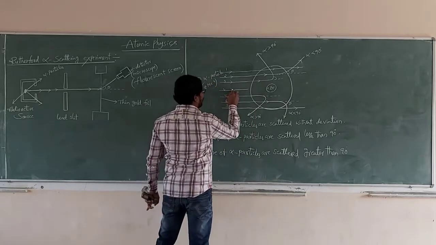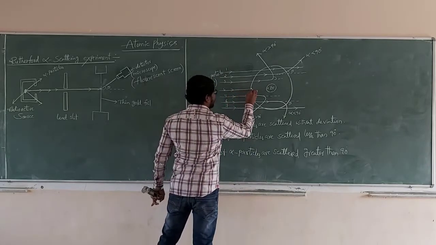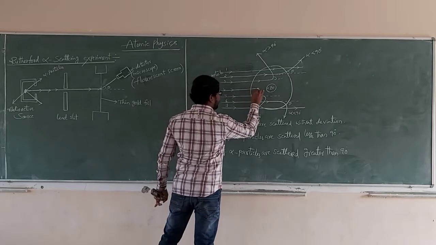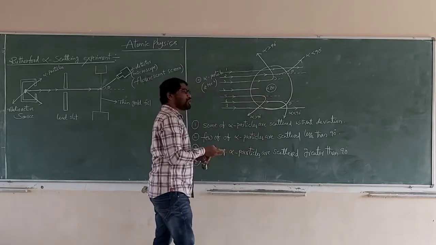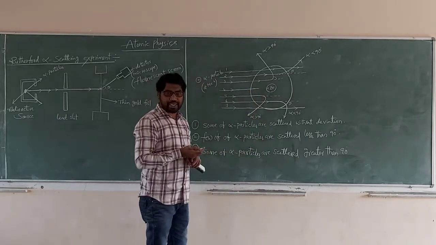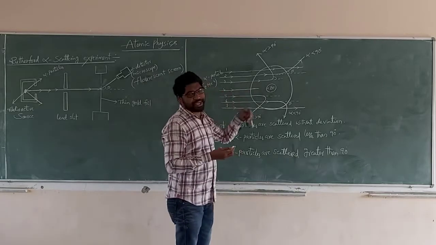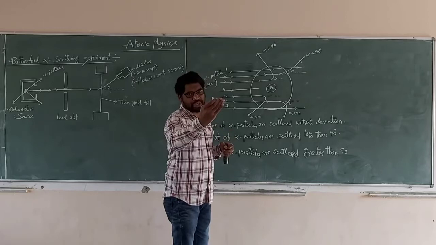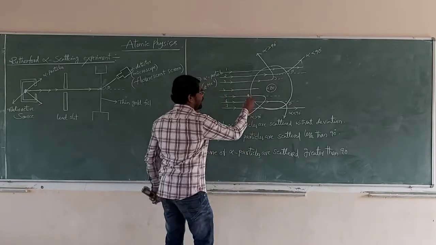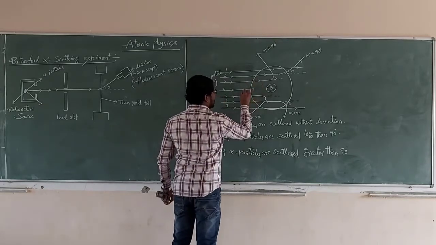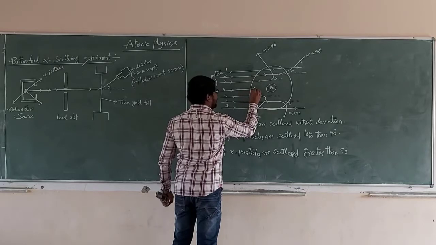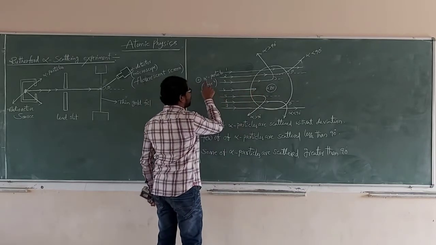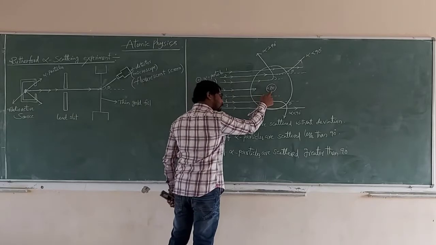move in a straight line in a head-on position with the nucleus. The alpha particle is positive and the nucleus is also positive.